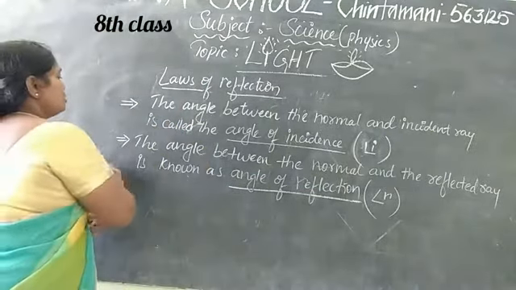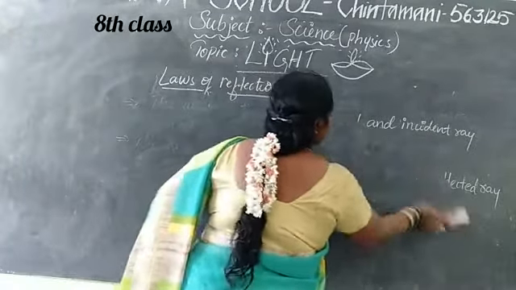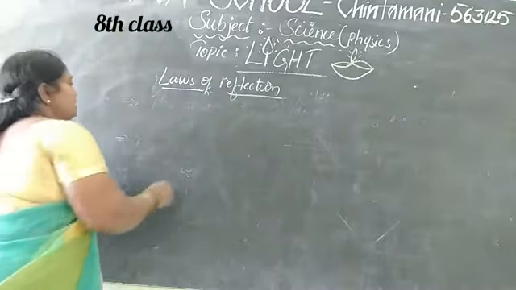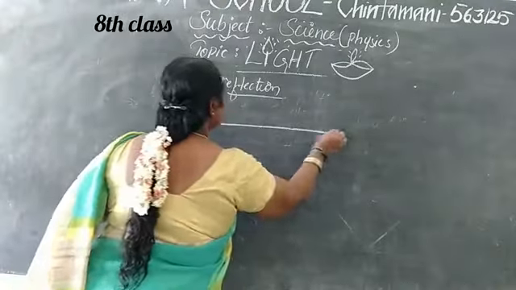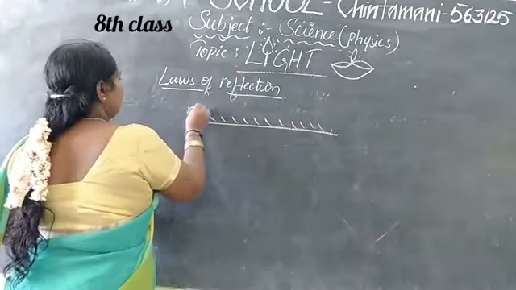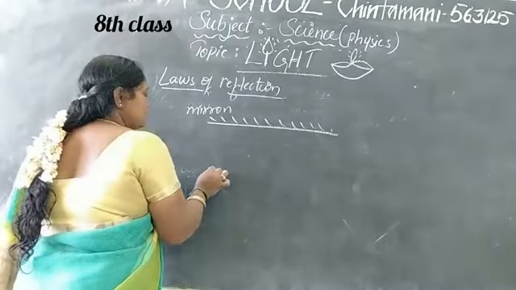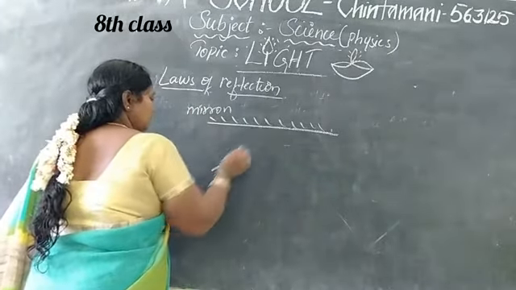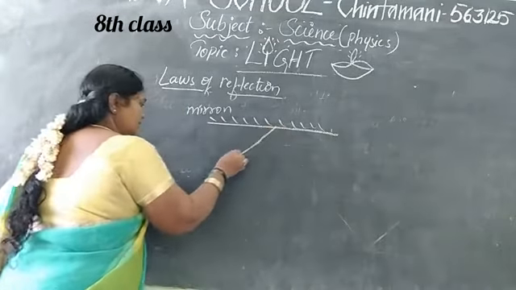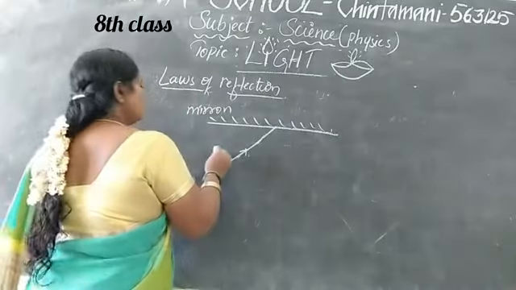Now let me draw the diagram of the normal ray, incident ray and the reflected ray. Let me see, children. This is the mirror. So we have taken a plain mirror, and when the ray is passing, this is called which ray?